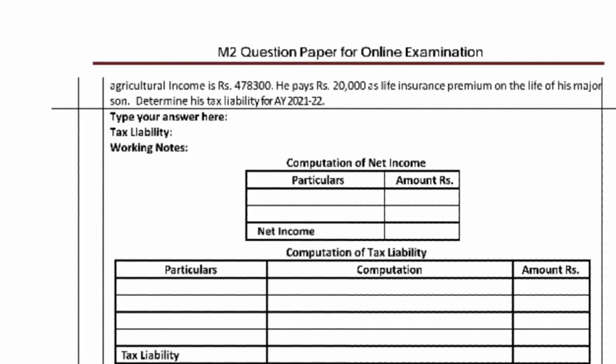Life insurance premium does not matter in this question. We need to calculate agricultural income here.